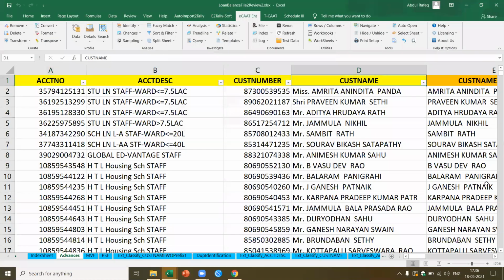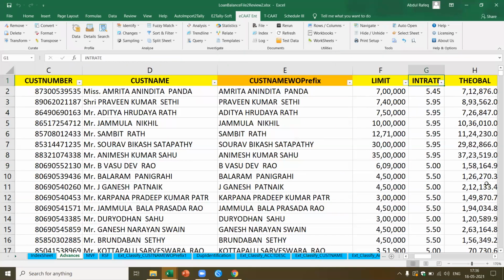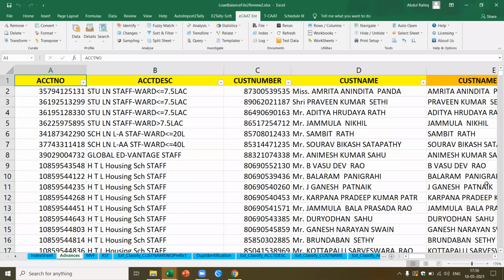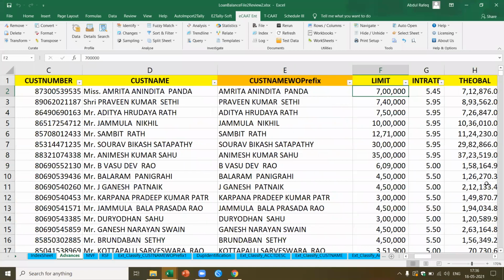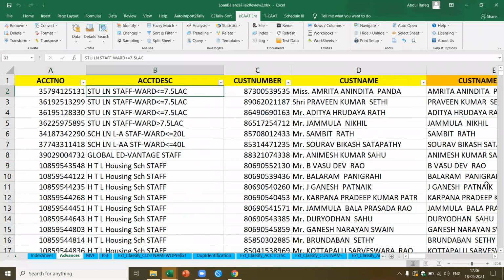Okay, now let's come to one more interesting thing. I've got this interest rate. Now I'm going to ask some interesting questions for this. For each type of group, I want to know what are the highest and the lowest. So there is a function called the relative size factor. I want to get the result based on this, which means what is the first highest interest rate and what is the second interest rate for each type of account description, for each type of loan. How do I do this? I've already done this. I'll show you the result and then I'll show you how it can be done.